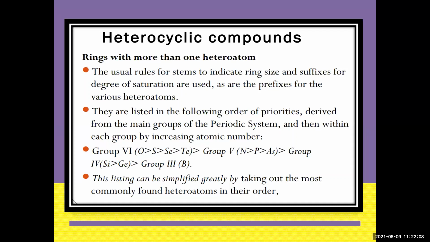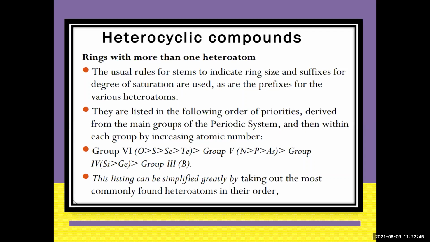So with each group, priority increases with decreasing atomic number. In group 6 it is oxygen, sulfur, selenium and tellurium, and in group 5 it is nitrogen, phosphorus, and so on. So basically what we consider is the three: oxygen, sulfur, and nitrogen. The priority will be, first oxygen, followed by sulfur and then nitrogen. Usually in most cases, this is what we have to consider: oxygen, sulfur, and nitrogen.